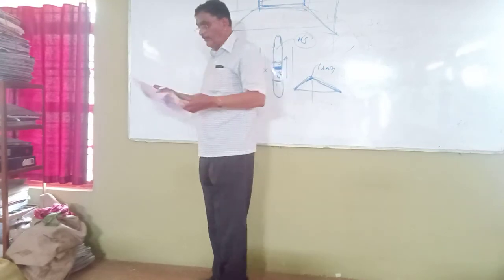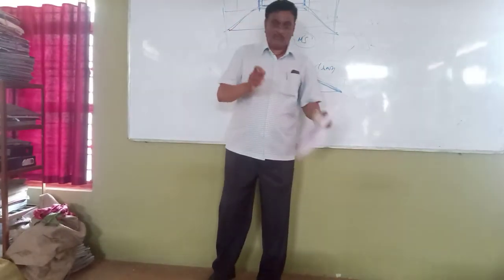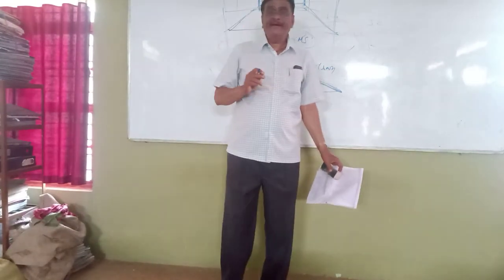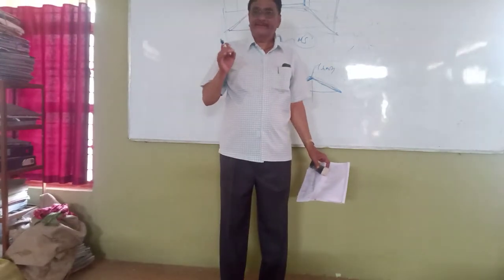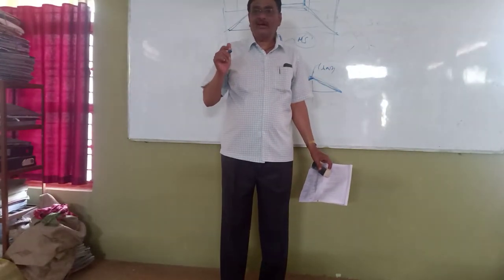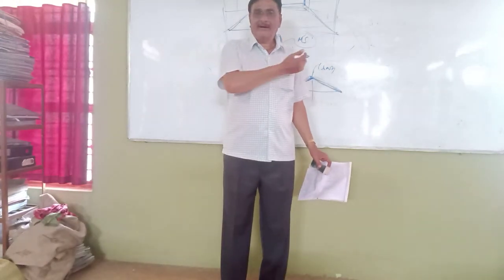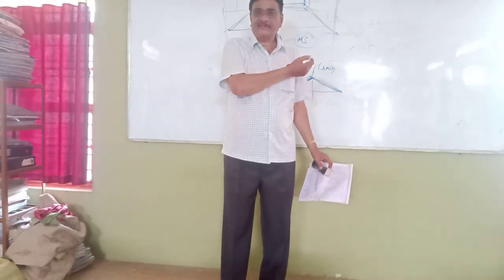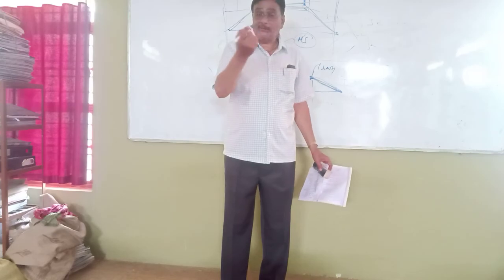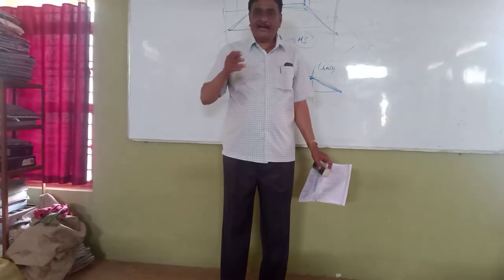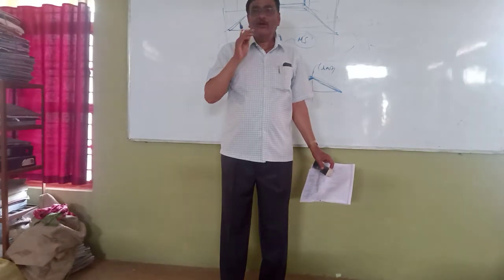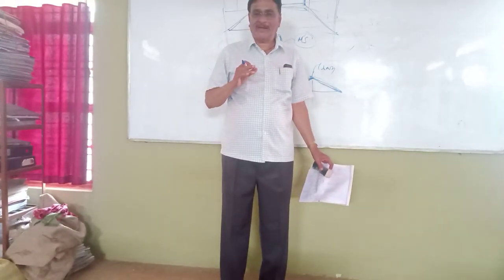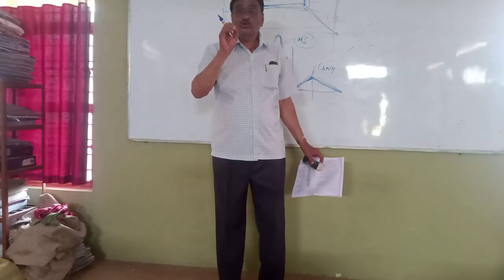Consolidating: today I would like to clear some of the basic questions asked in the examination of assistant engineer and junior engineer. As far as the first unit is concerned, I have covered a lot of questions, how exactly the questions are asked and how you are going to choose the right answer.